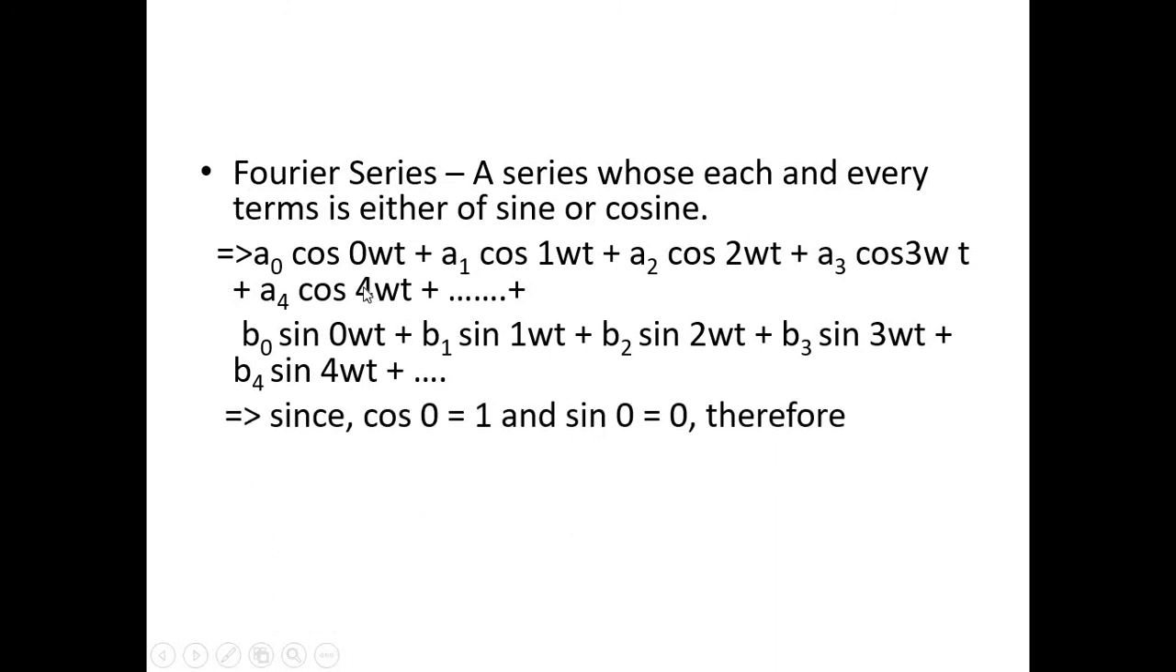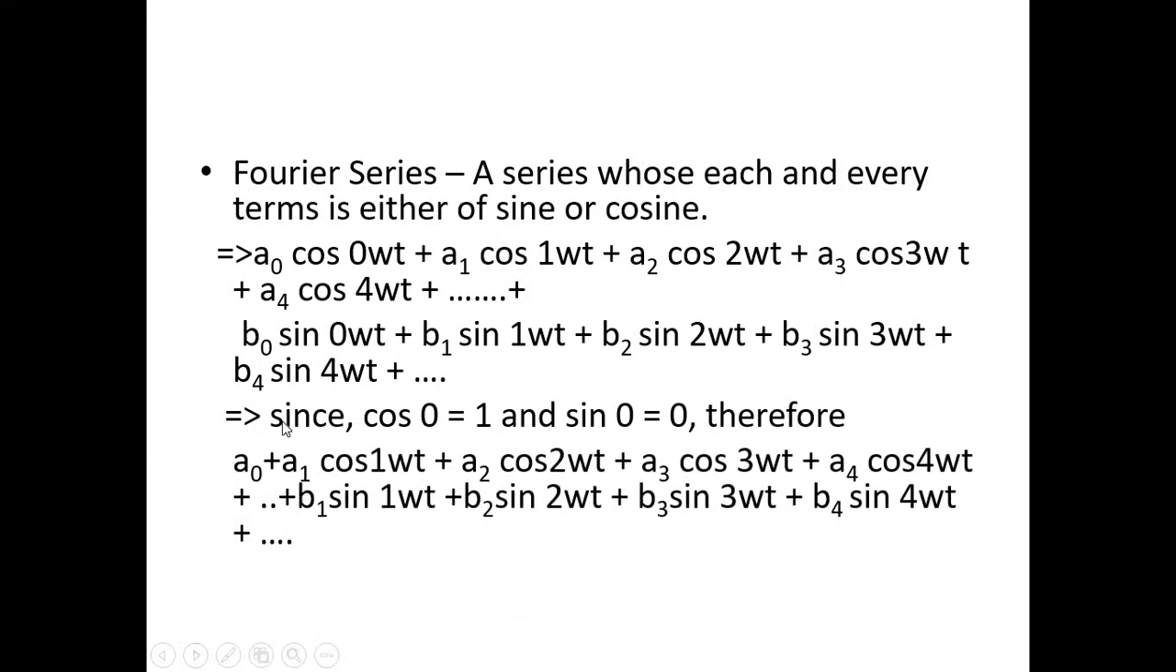Now if we put the value, we already know that cos 0 is equal to 1 and sin 0 is equal to 0. So what will my expression look like? It will be a0, because this value is 1, so a0 plus a1 cos 1 omega t plus a2 cos 2 omega t, like that. And here the term b0 into 0, that whole term will be 0 and it will be eliminated. So it will be b1 sin 1 omega t plus b2 sin 2 omega t plus b3 sin 3 omega t. So this way we can represent it.